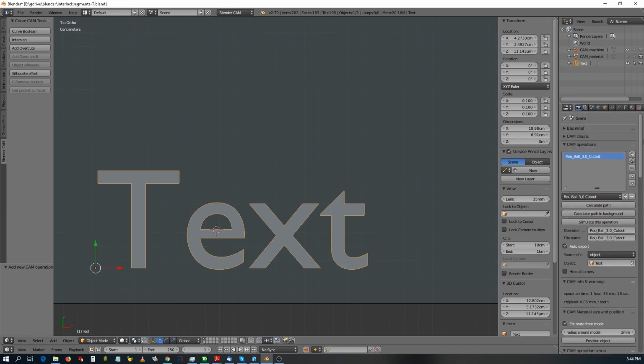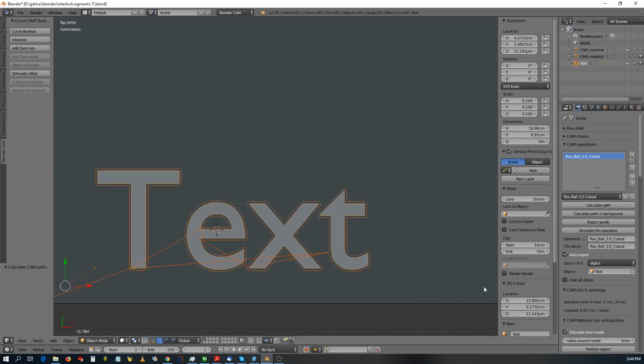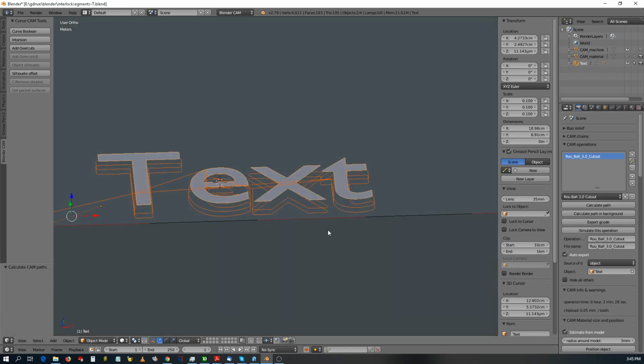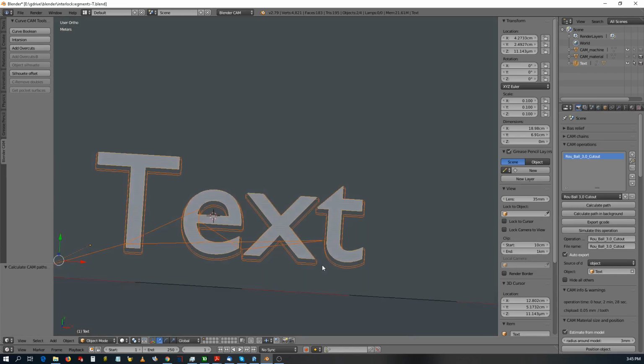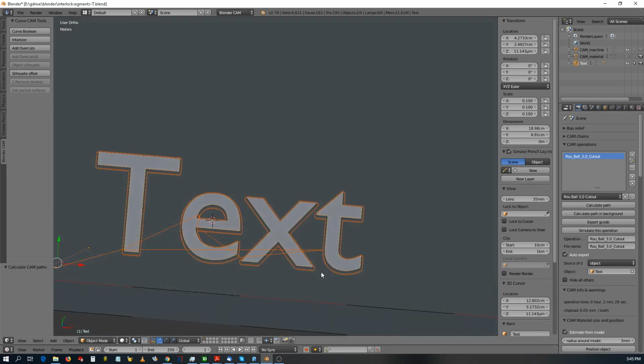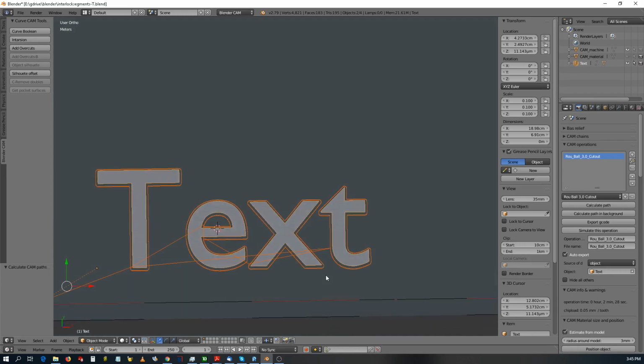And then let's see, it should be ready to cut. So now you have a nice cut all around, different depths, nothing else to do. So this is how to cut some text with Blendercam.